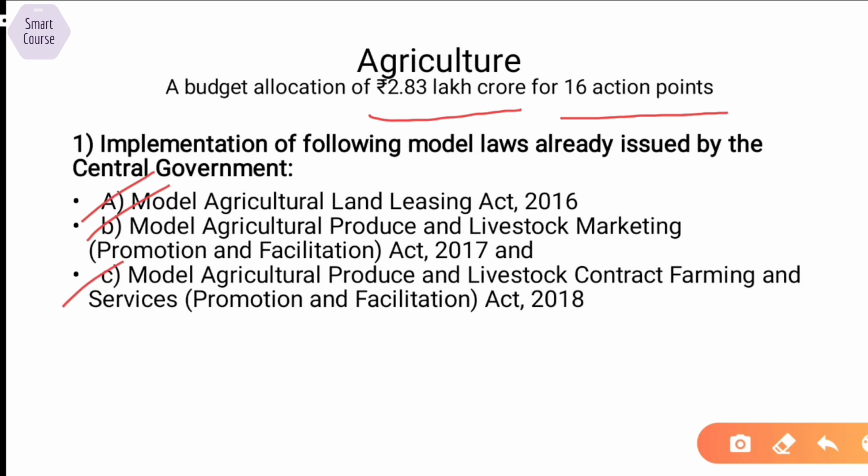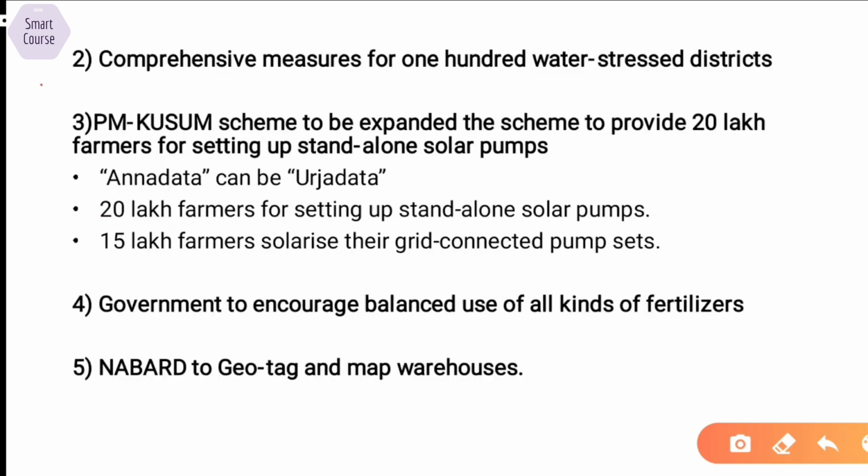But agriculture being a state subject, these laws are not effectively implemented at the state level. So, in order to push states to implement these laws, the central government is going to incentivize them. These will in turn help in increasing the income of farmers and reach the government's goal of doubling farmers' income.